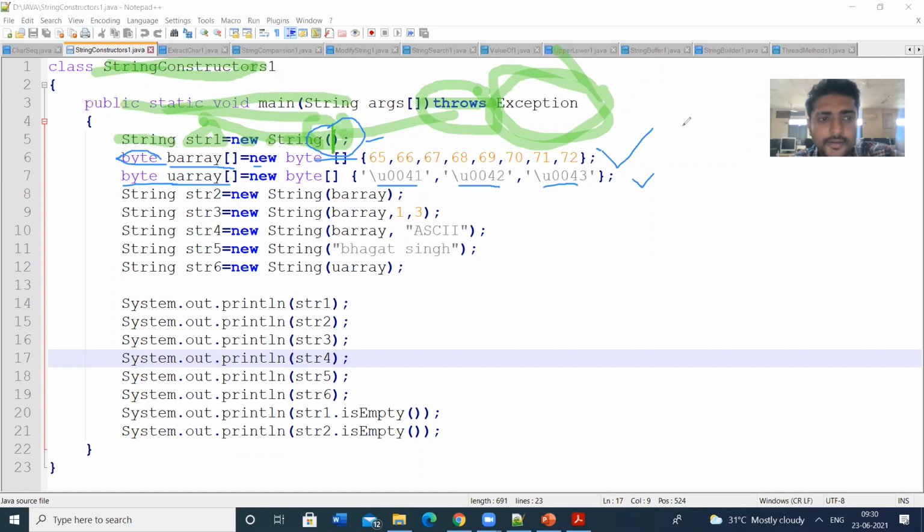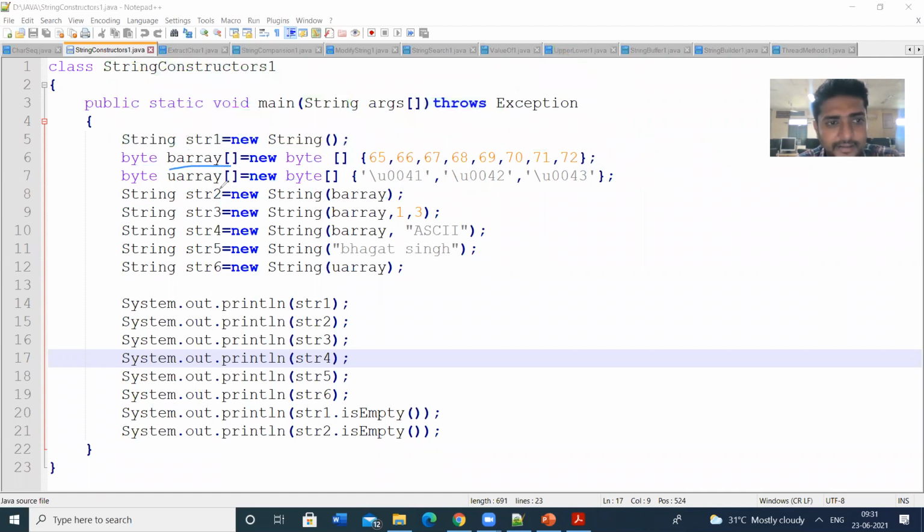So this is another array. Next I am going to declare the string str2 of type String. In this I am going to initialize it with the B array, the binary array. I am assigning str2 the binary array. So this string constructor passes the binary array. This is the constructor, and this constructor passes the binary array. So this is the contents of string 2.